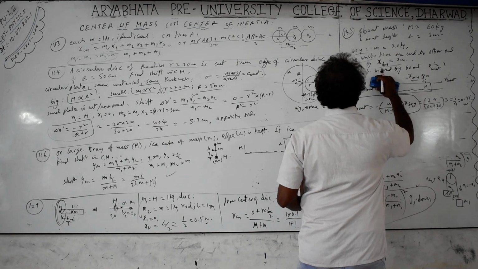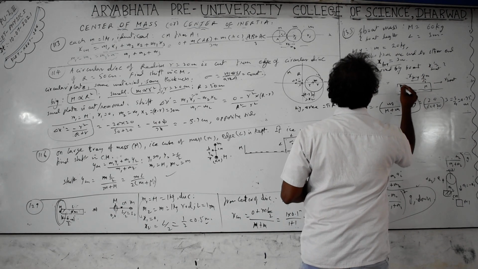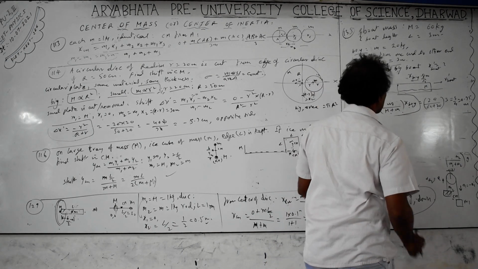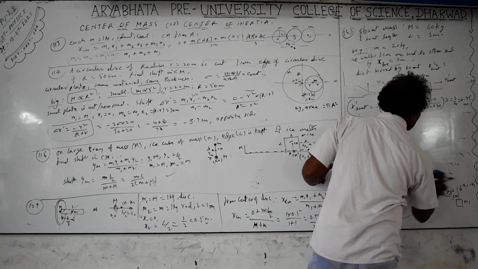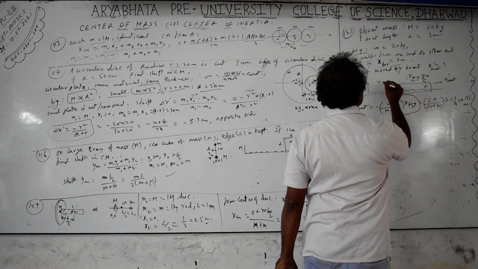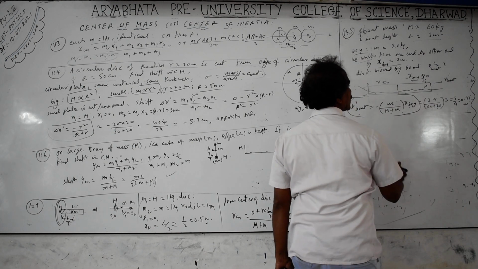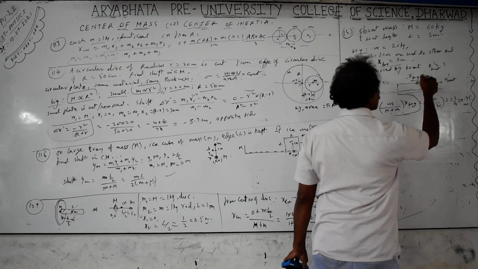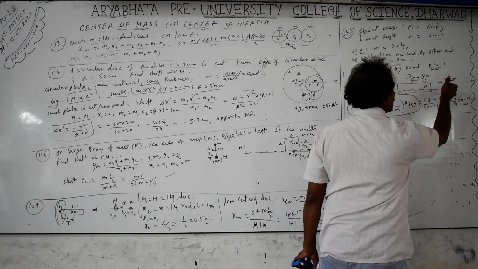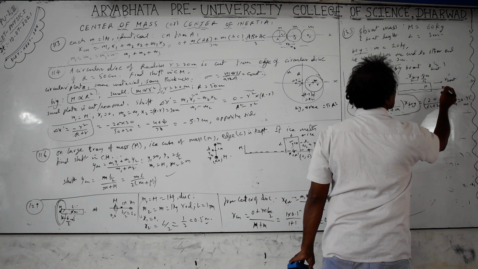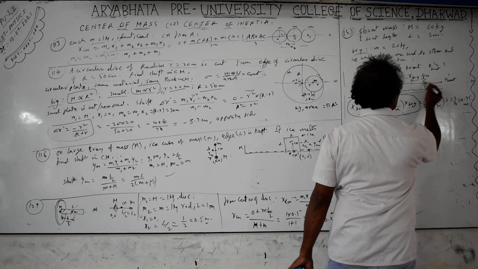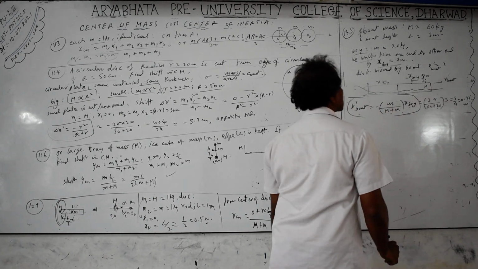Sometimes they will ask at what initial distance from the edge, from the seashore or the water boat or this bank, the distance is given as x naught, they will give the values. In that case, what is the distance of the boat after the person walks some distance equal to x boy, and the initial distance is x naught? The person is moving towards the left side, the boat is moving in the opposite direction. So the final distance the person has moved here, but the boat has moved some distance, not an equal distance, because the mass of the boat plus boy is more, so the distance moved by the boat is less than that of the boy itself. But the center of mass will not be affected, the center of mass of the boy and boat will be there only, it is not affected because the force is internal force.